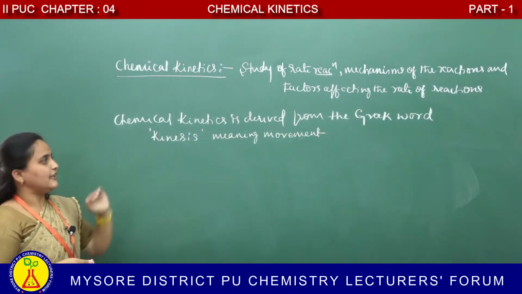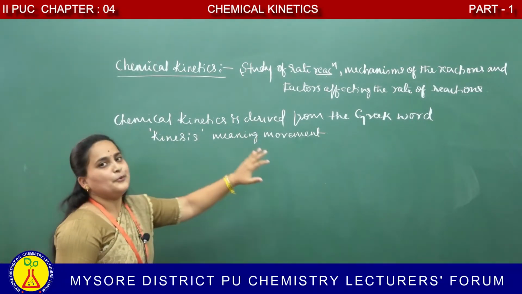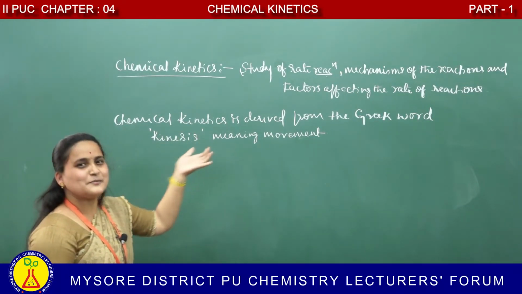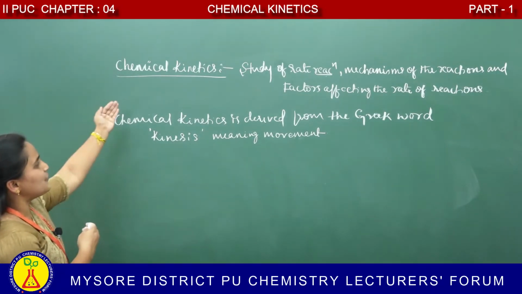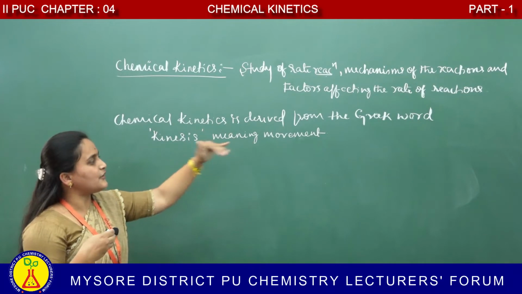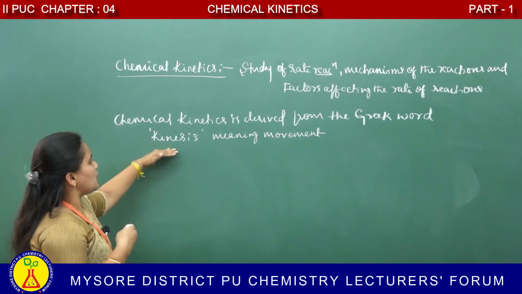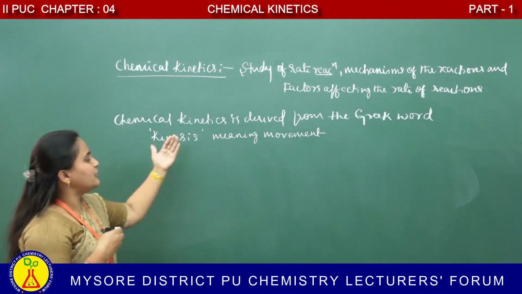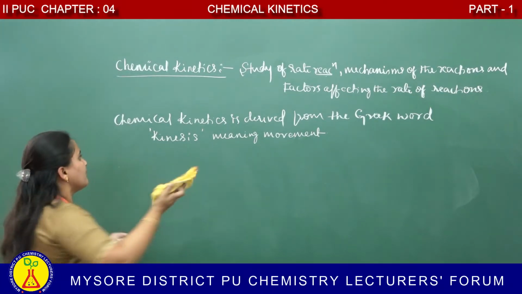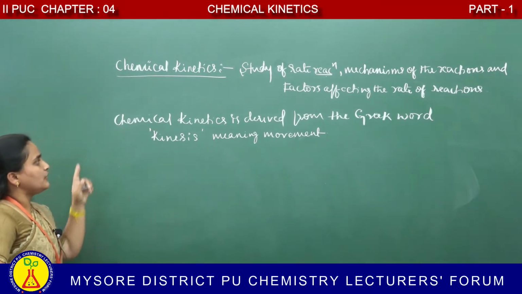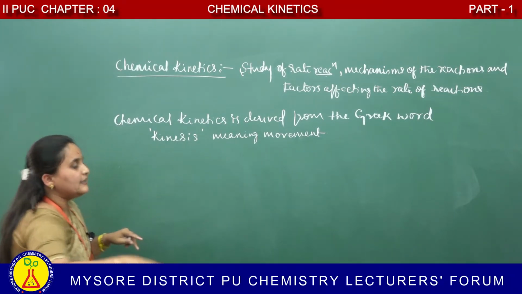Chemical kinetics is derived from the Greek word kinesis, meaning movement. Kinesis meaning movement. The speed of a reaction, how fast a reaction is, is found by chemical kinetics. Chemical kinetics is derived from the Greek word kinesis, which indicates the meaning movement.